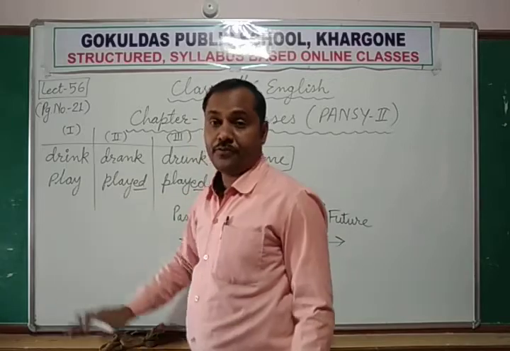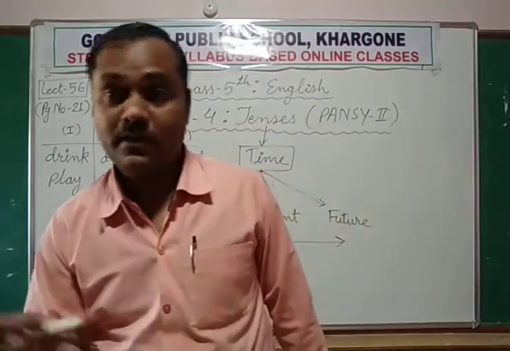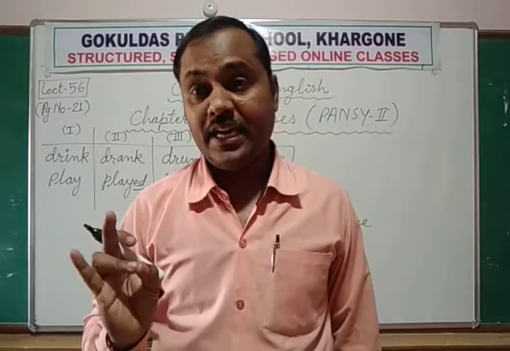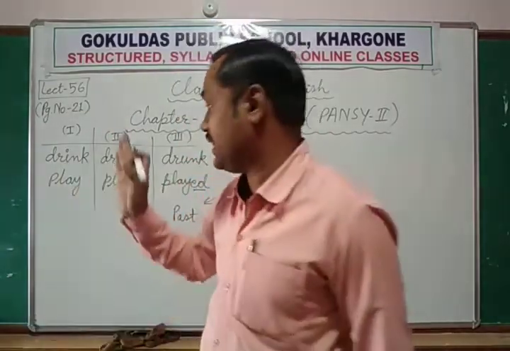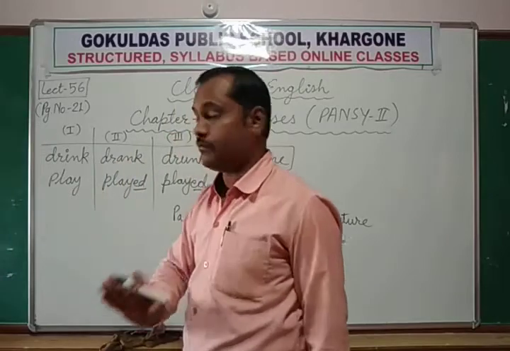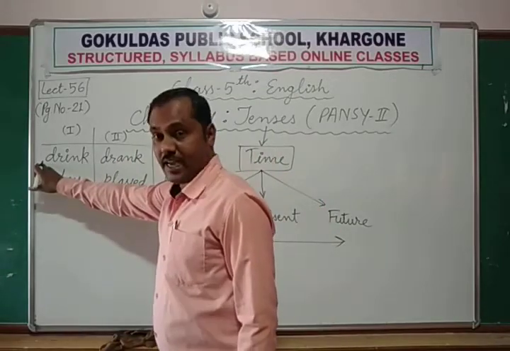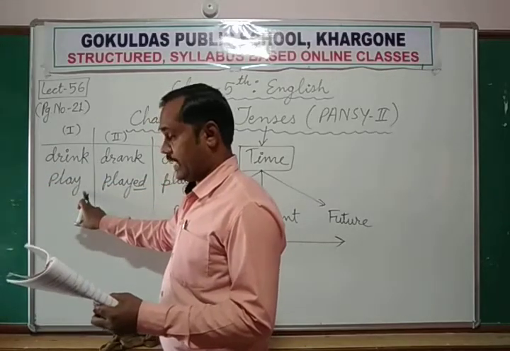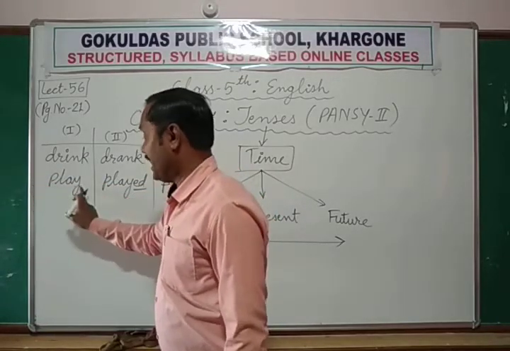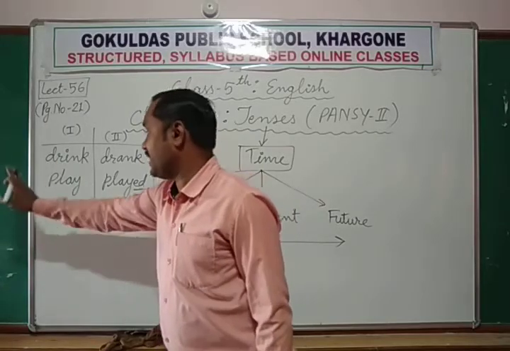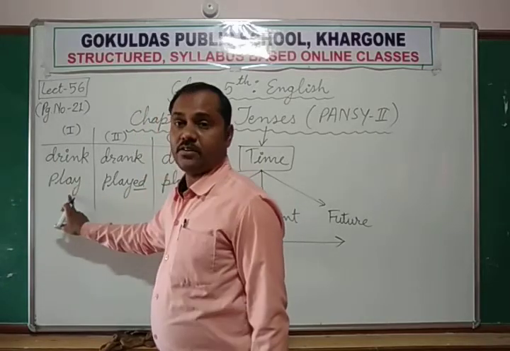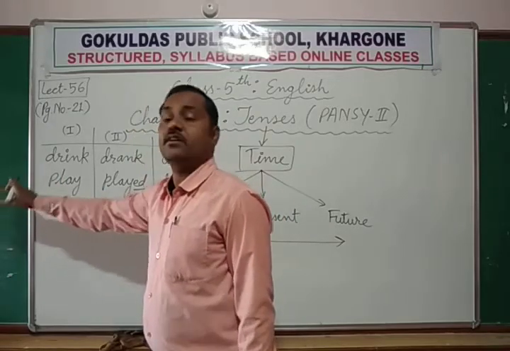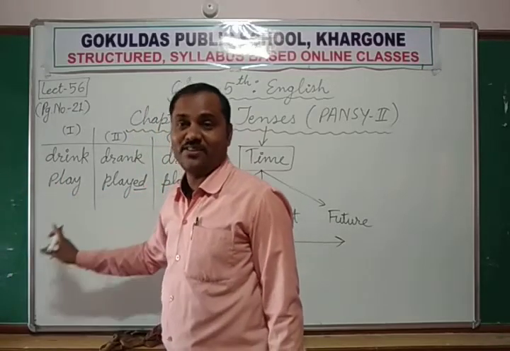Okay. But if the subject is plural, I, you, we and they, if the subjects are plural, with the plural subjects, we don't add s or es. Along with they only play, but along with he plays. Okay. If subject is singular, verb will be plural, and if the subject is plural, verb will be singular.